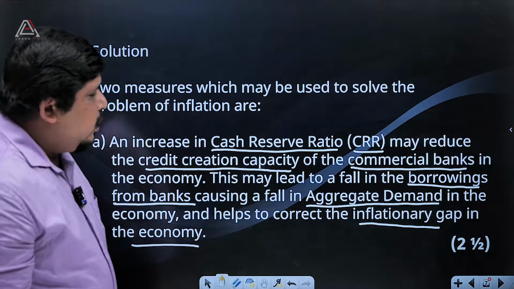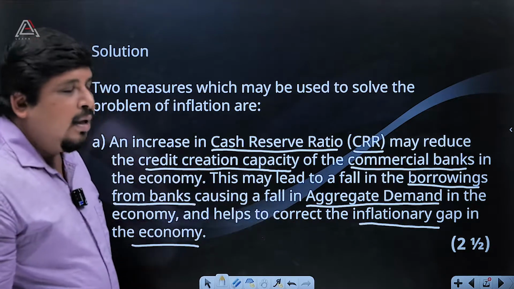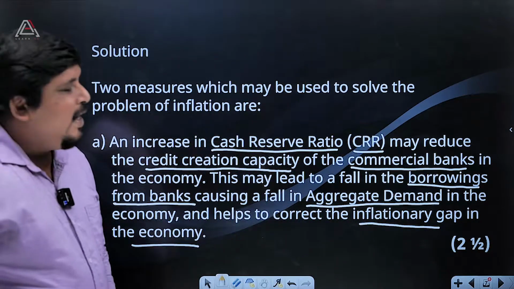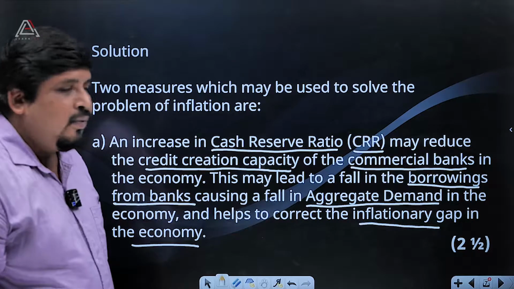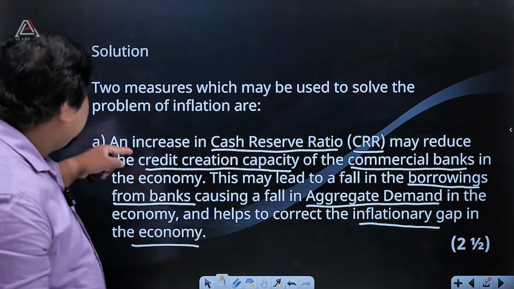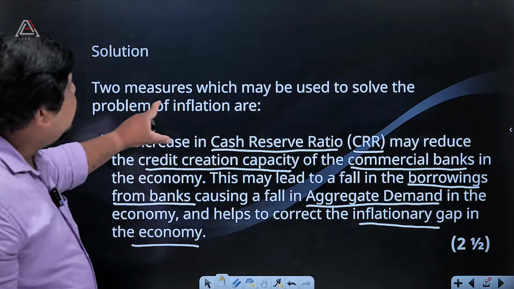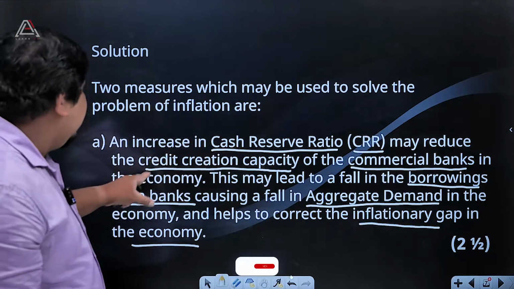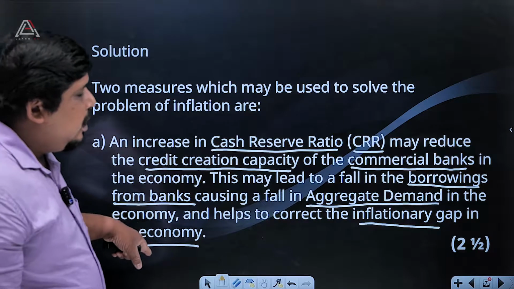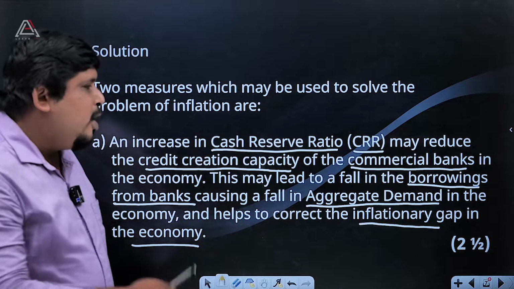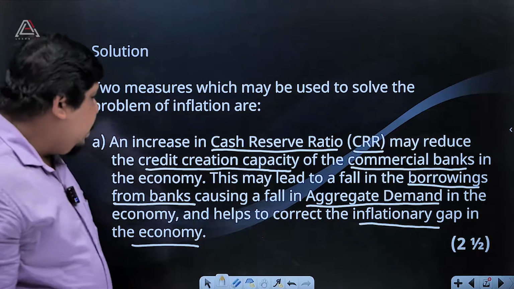So the marks given there are 2.5 for this measure. The marks are divided: they are asking for two measures, so for the first measure they give 2.5 marks. So in total it is 5 marks for this question.